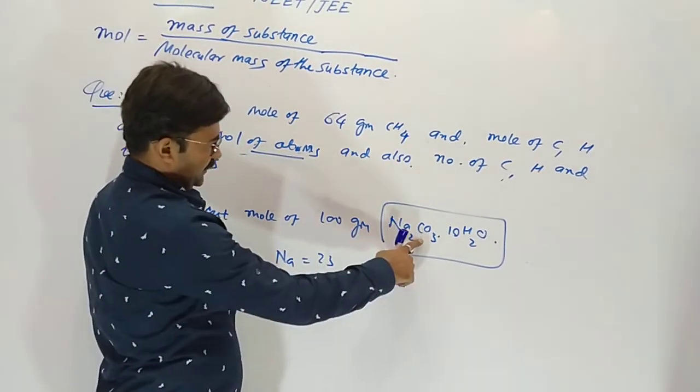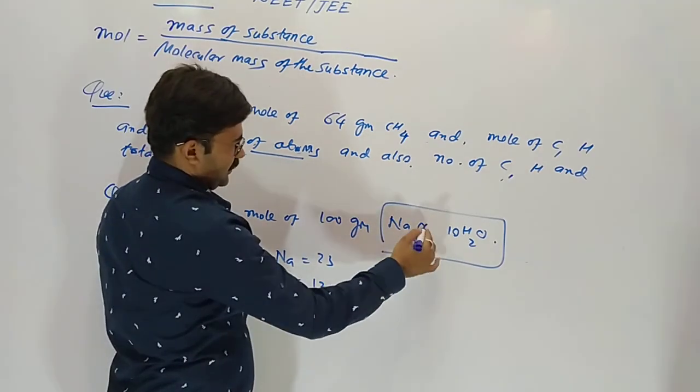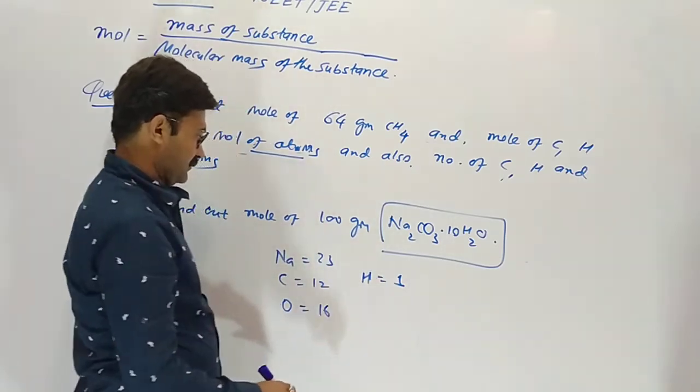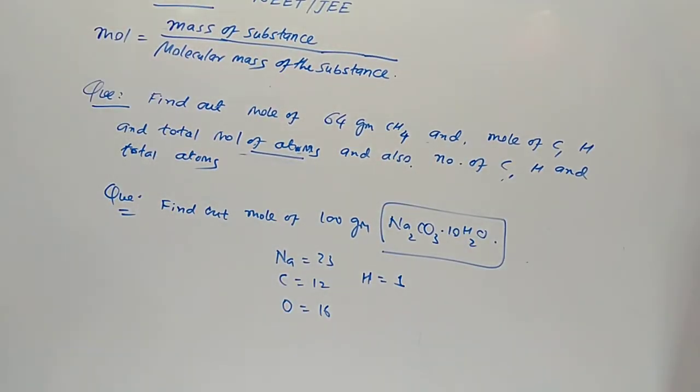These two questions you have to send me on my personal WhatsApp number.